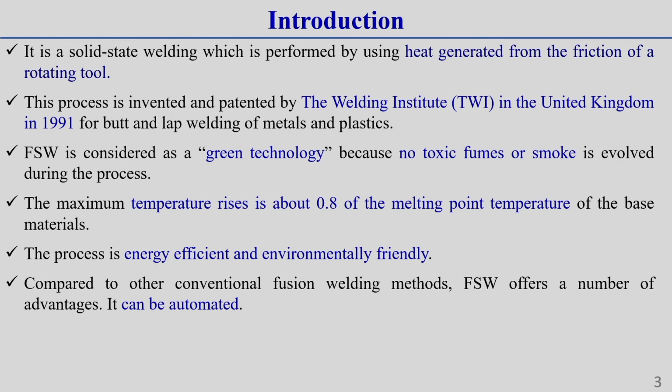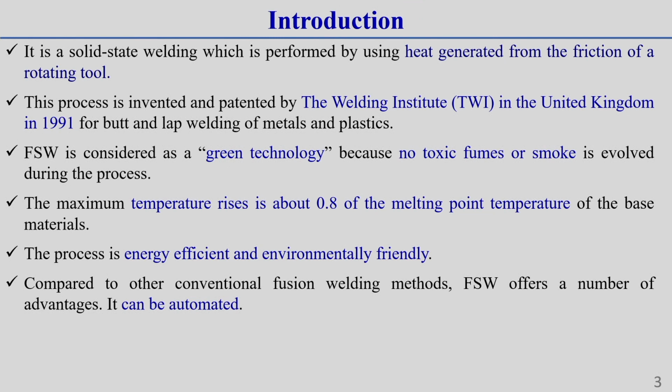So, this friction stir welding process, which I have already told you, is a solid state welding process where the heat is generated by a rotating tool. This you should keep in mind. The rotating tool generally makes contact with the workpiece, and due to this, frictional heating develops. Due to this frictional heating, the material becomes softened and joining is done.